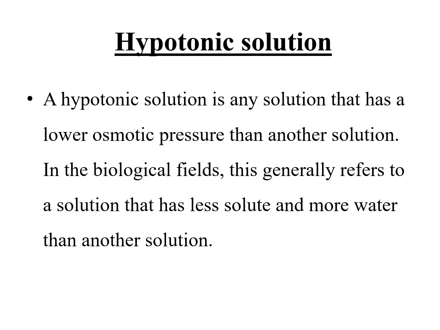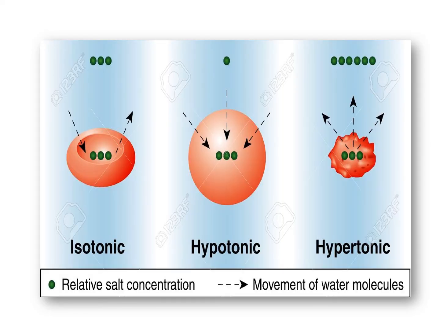Hypotonic solution. A hypotonic solution is any solution that has a lower osmotic pressure than another solution. In the biological field, this generally refers to a solution that has less solute and more water than another solution. Three conditions: isotonic, hypertonic and hypotonic.